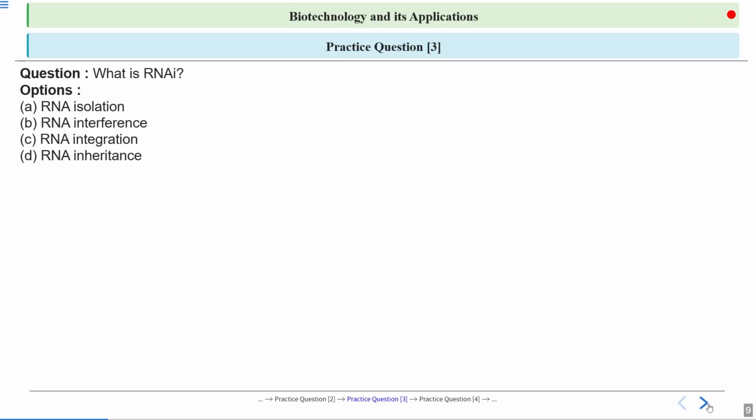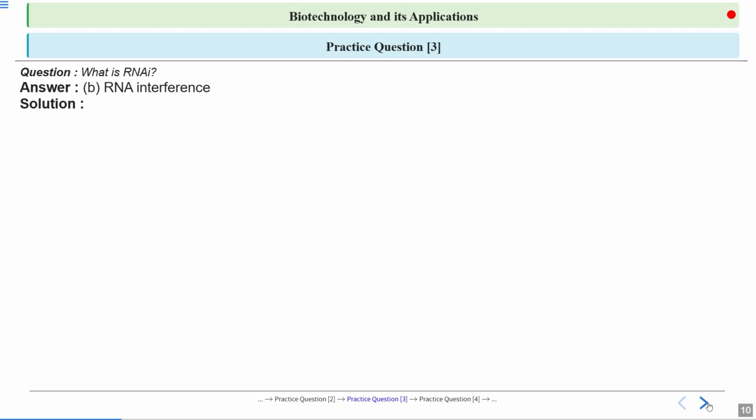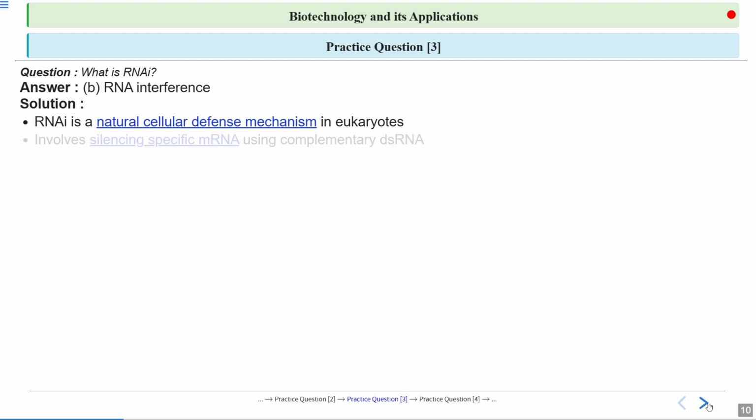Now, what is RNAi? RNAi is either RNA isolation, RNA interference, RNA integration, or RNA inheritance. The answer is that RNAi is RNA interference. It is a natural cellular defense mechanism present in eukaryotes.